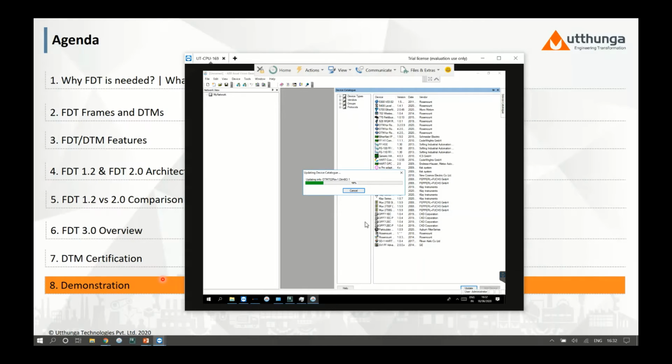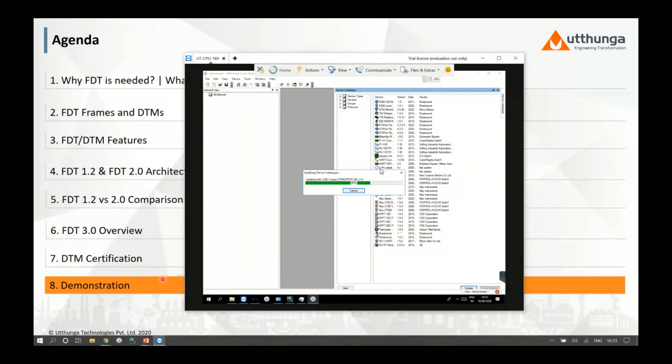As part of this device catalog, all the device DTMs and the communication DTMs that are installed in the PC will be retrieved. It takes quite a few seconds as there are many other device DTMs and communication DTMs installed, as you can see.